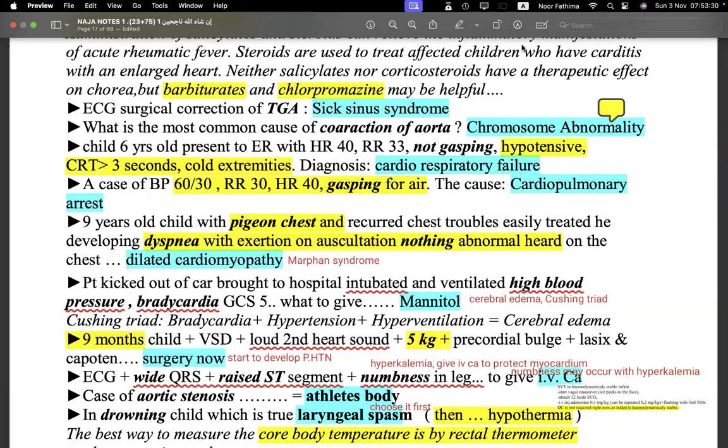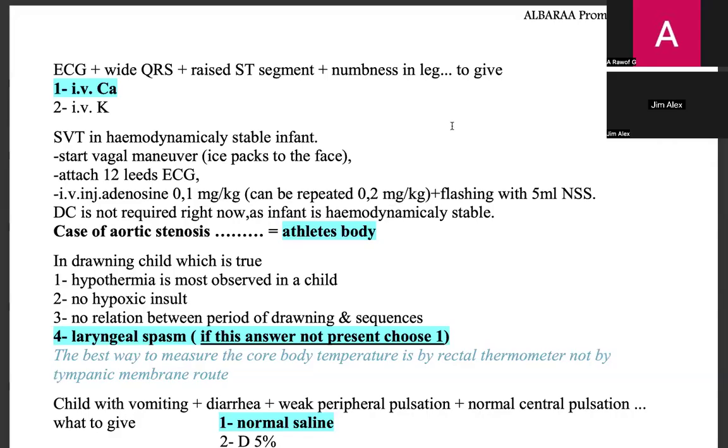One minute. So a case of aortic stenosis, athlete's body. I don't know what they are telling here. SVT in a hemodynamically stable patient, start vagal maneuver, ice packs to the face, attached to a lead ECG. A case of aortic stenosis, athlete's body. I don't know.